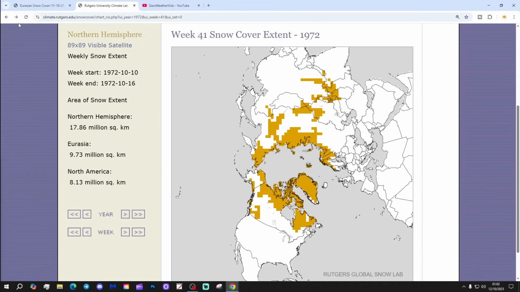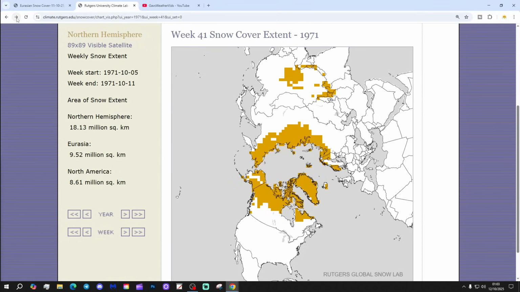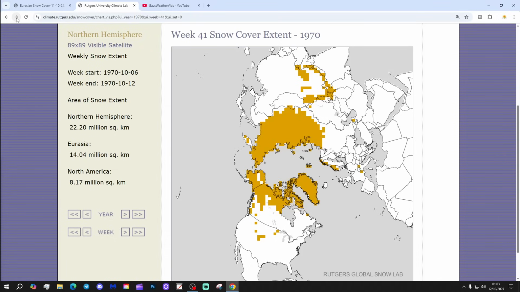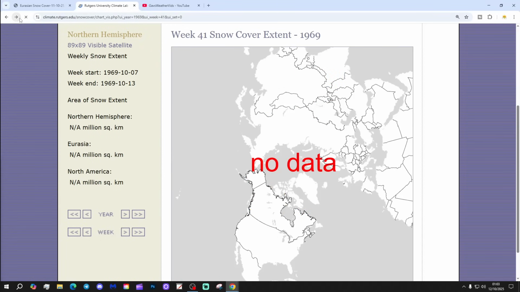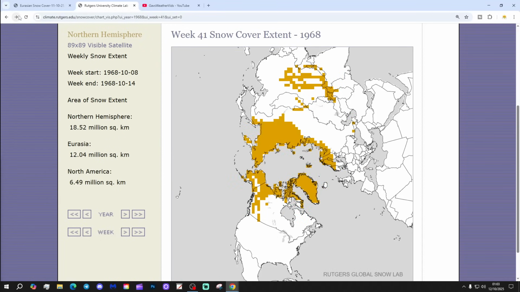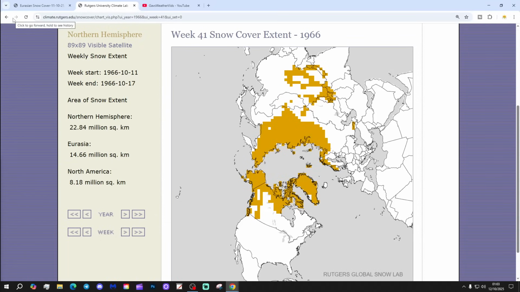And then 1972, again, I think we're probably a bit behind 72, certainly for Scandinavian Nordic snow cover at this point. 1971, again, we're behind that year, way behind 1970 as well. Look how much of Russia and Siberia have been covered with snow at this point in 1970. No data for 1969, annoyingly. We're behind 1968, particularly so for Scandinavia and Nordic snow cover. And for 1967, we're a bit behind that year as well, I would suggest. And finally, 1966, well, we are significantly behind 1966 as well.